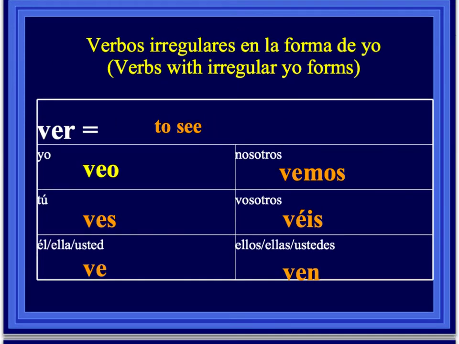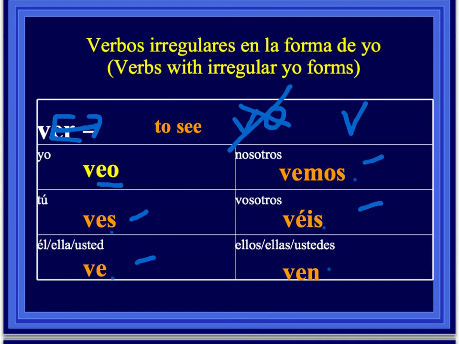The verb ver, this one is not a yo-go. If you'll notice in the yo form, it doesn't have a go, but it is irregular in the yo form because if I took my ER away and I added an O, then I'd be left with vo, and we know that that's not right. We say veo. So yo veo, tú ves, él, ella, usted ve, nosotros vemos, vosotros veis, ellos, ellas, ustedes ven. And we know that with ver, it's a little bit different because when we take that ER off, we're only left with a V. But for the rest of the forms, they're normal because my endings for ER verbs would just be es, e, emos, en. So ver is just like all the rest, except for in the yo, it's irregular.